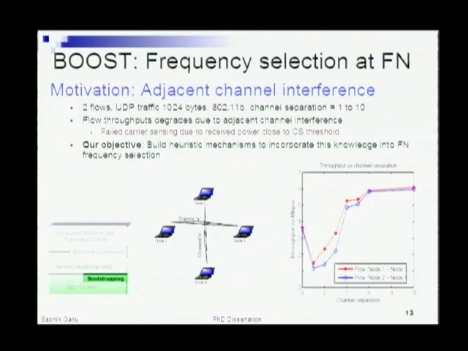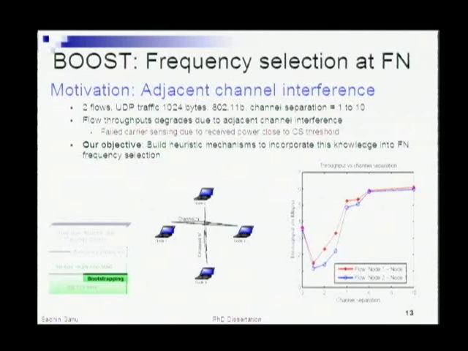But as the second flow moves away one channel at a time, you see that the performance of both flows drastically suffers, especially when the flow is 1 or 2 channels away from the other flow. We believe the reason for this is failed carrier sensing at each of the flows, because the receive power from the adjacent flow is very close to the carrier sense threshold of that flow.